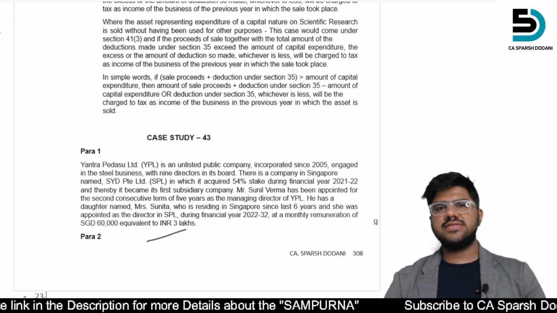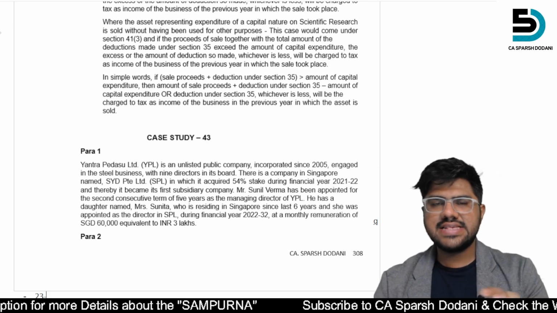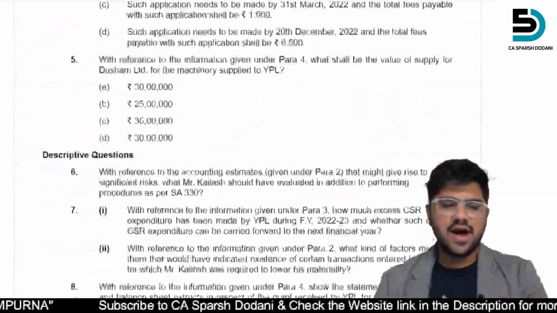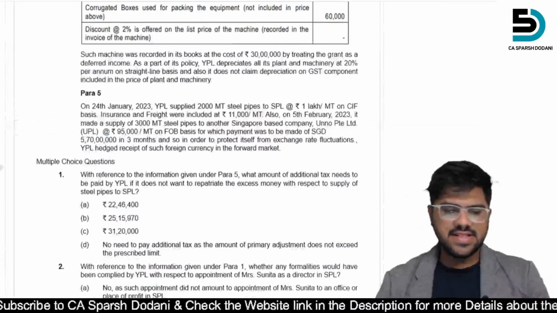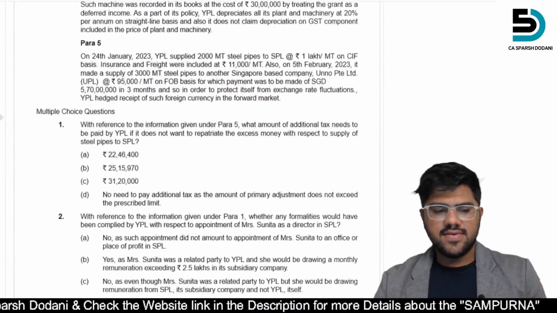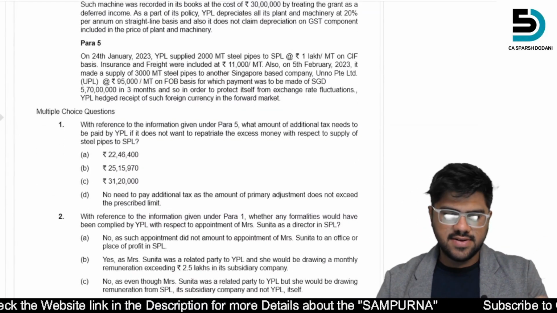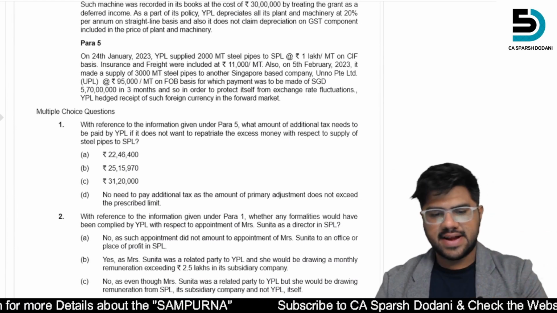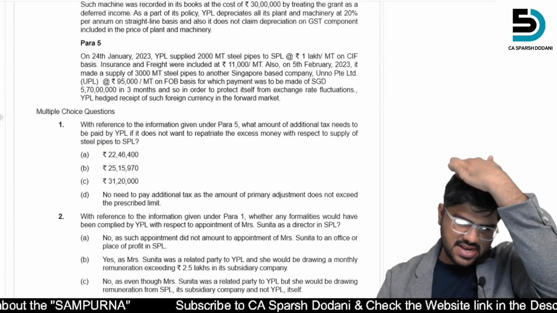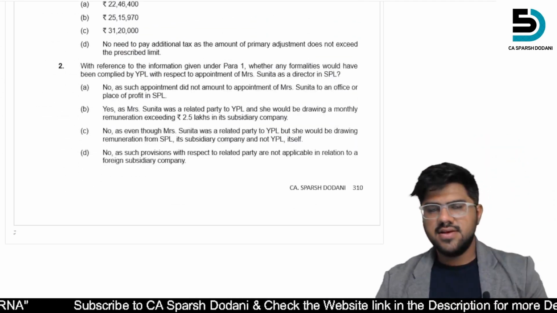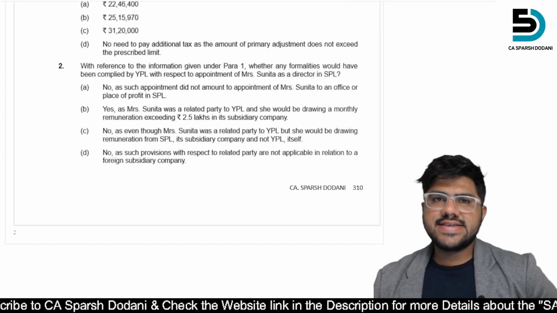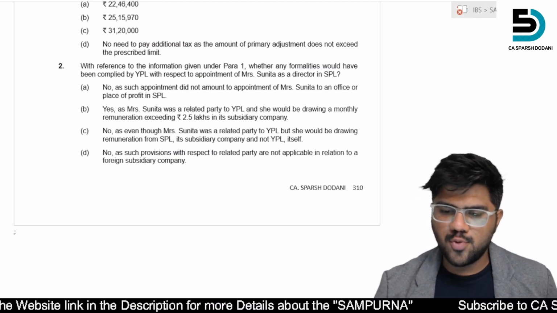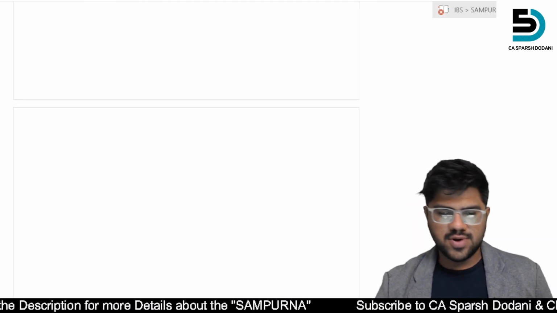तो सबसे पहले the thing they are asking is, is it correct, or are there any formalities that are to be complied with with respect to the appointment in SPL of a related party. So ये हमको पता है कि she is a related party, right? She's a related party and she's appointed in a subsidiary. So let us check, is there any provision regarding that in the Sampurna?